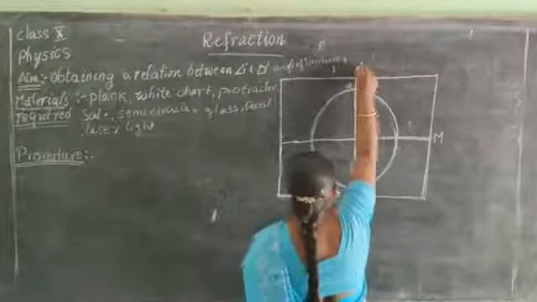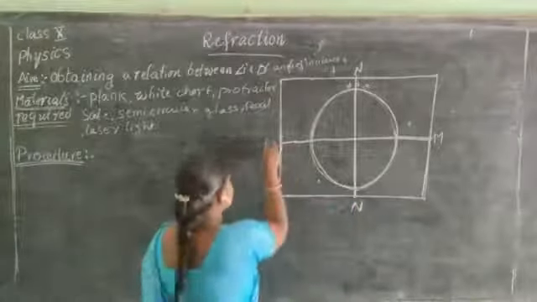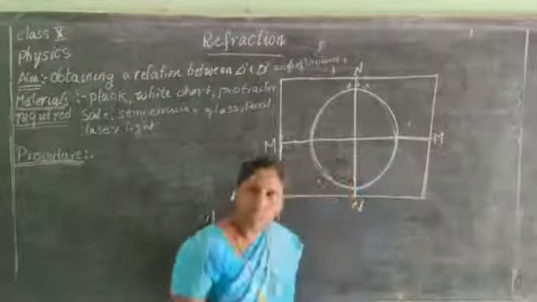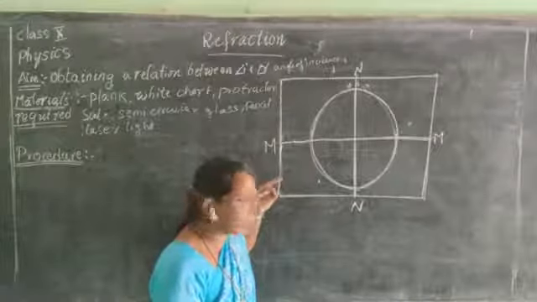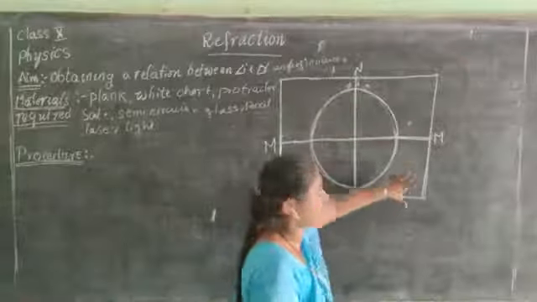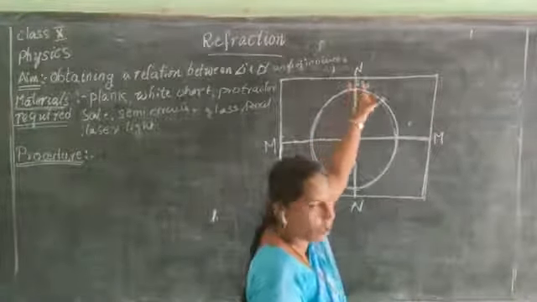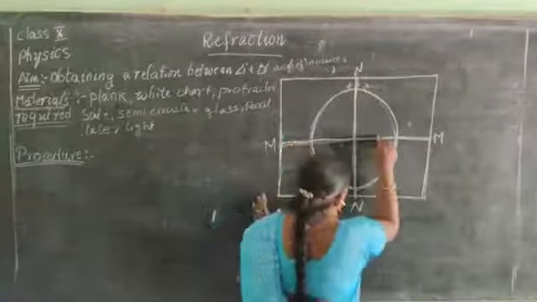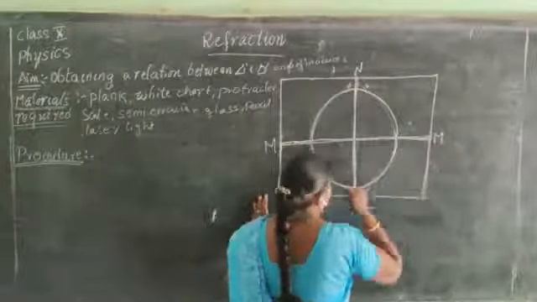It is N, N. What is this? M, M. Did you understand, children? Take a wooden plank, try to paste white paper on that and draw it. Try to draw a circle and divide it, or try to draw the normals. This is NN and this is MM. These are the two perpendiculars, MM and NN.